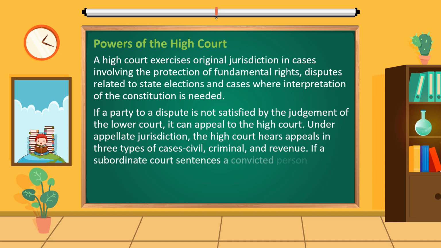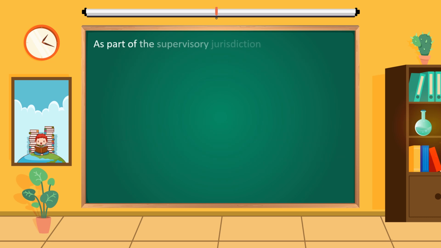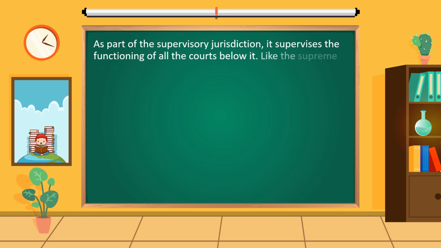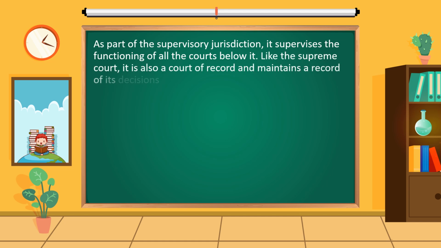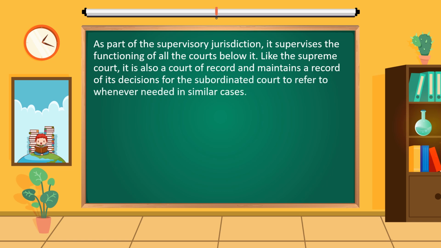If a subordinate court sentences a convicted person to death, an appeal can be made to the High Court. As part of the supervisory jurisdiction, it supervises the functioning of all the courts below it. Like the Supreme Court, it is also a court of record and maintains a record of its decisions for the subordinate courts to refer to whenever needed in similar cases.